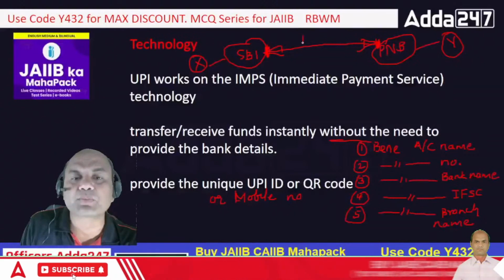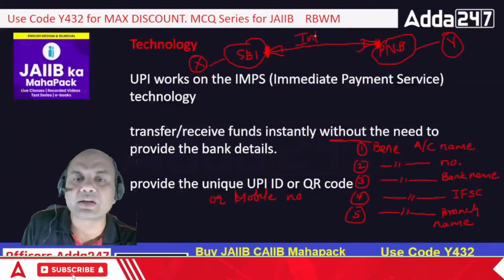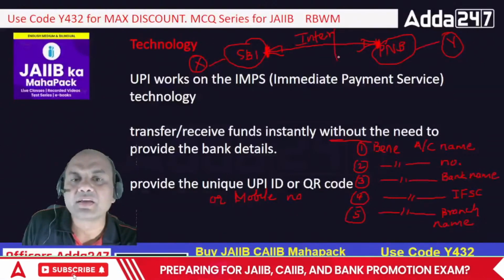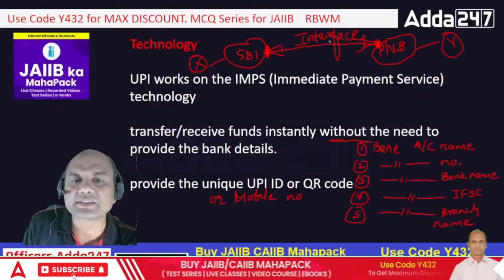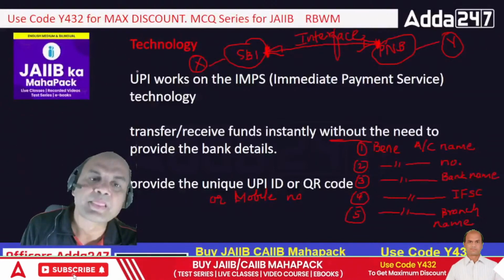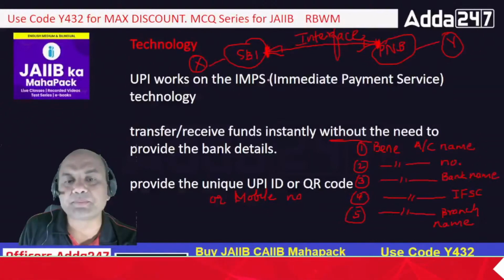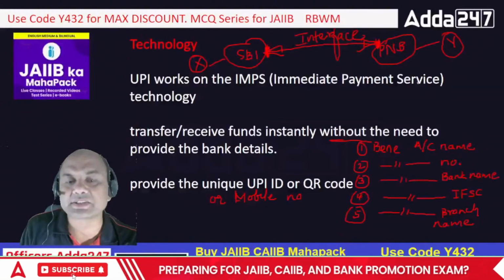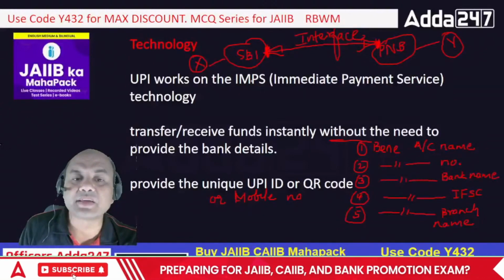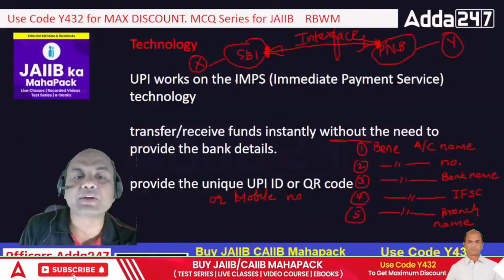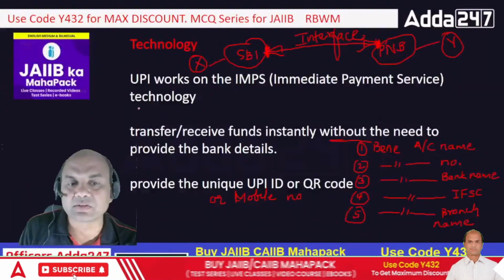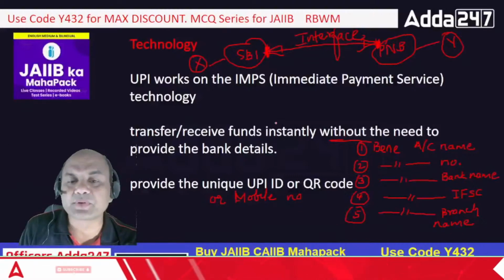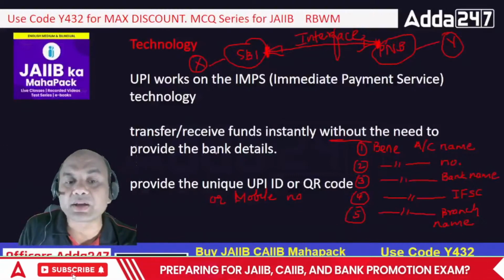It's just an interface broker, or you can call it a pipeline. This pipe connects this end and that end. That's it. UPI works on the technology of IMPS, immediate payment system. IM means immediate. So UPI works on immediate payment service technology. Transfer, receive funds instantly without the need to provide the bank details.